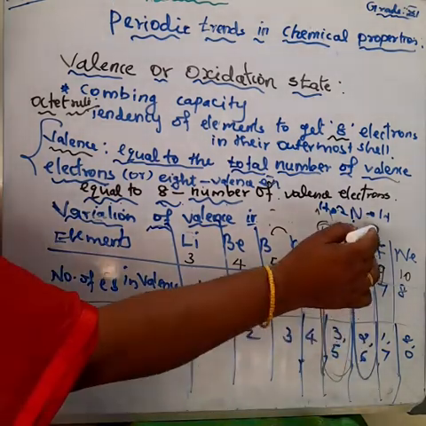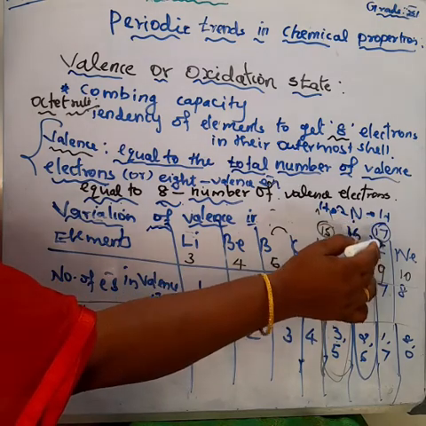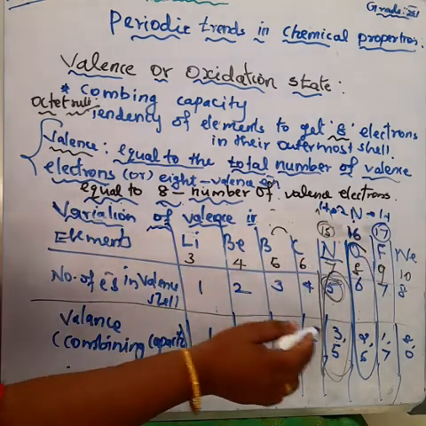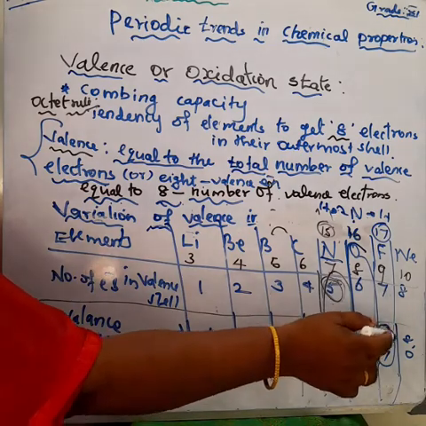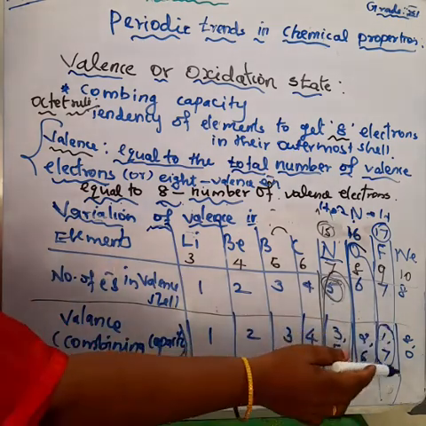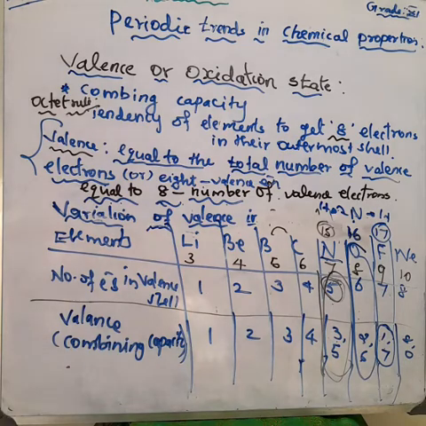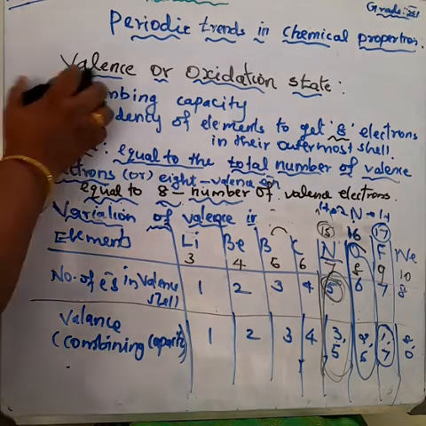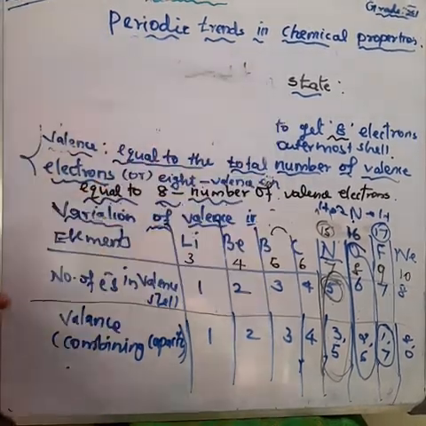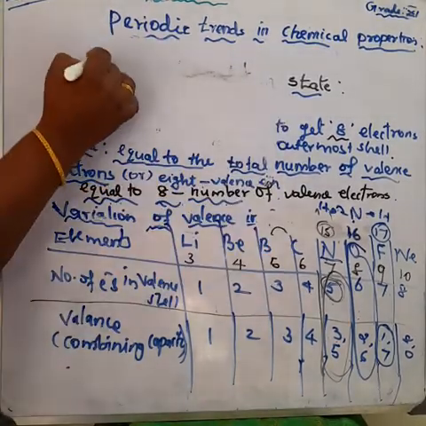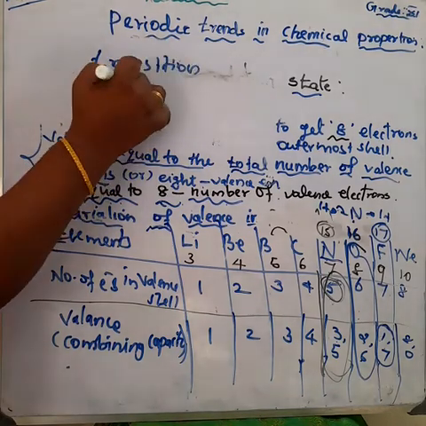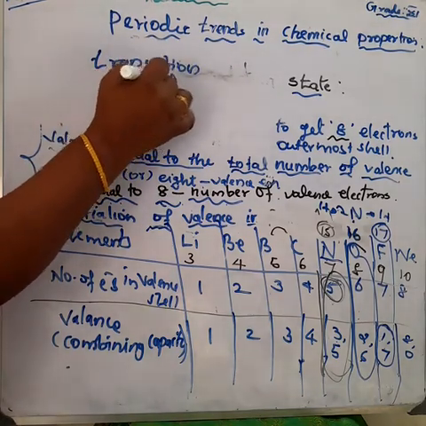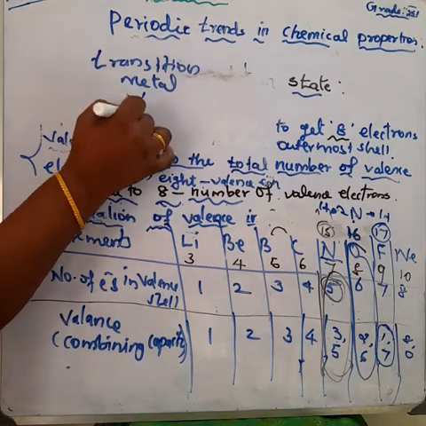And the group 17 elements, the halogen family, show a maximum of 2 valences. What are they? 7 and 1. Similarly, the transition metals, the d-block elements and f-block elements, the transition and inner transition metals, show variable oxidation states. Okay, that's all about valence or oxidation state.